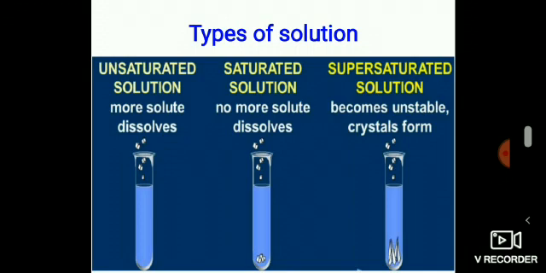At home, while preparing sugar solution, we add more sugar in less quantity of water. In this, we will find that the sugar will not dissolve completely, but when we heat this mixture, all the sugar dissolves. From this we can say a saturated solution on heating becomes unsaturated solution and is able to dissolve more solute.